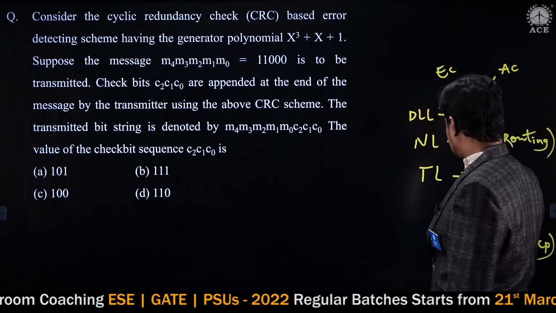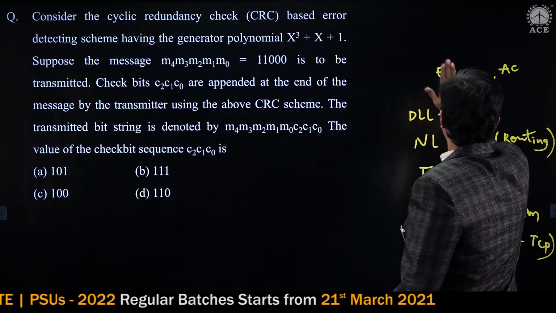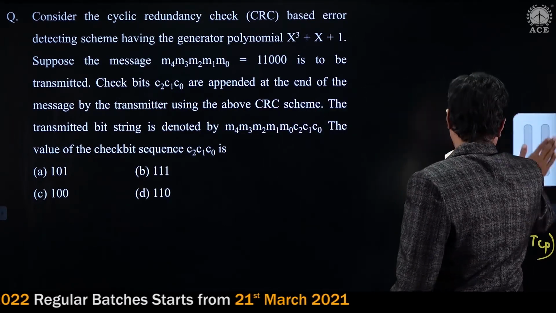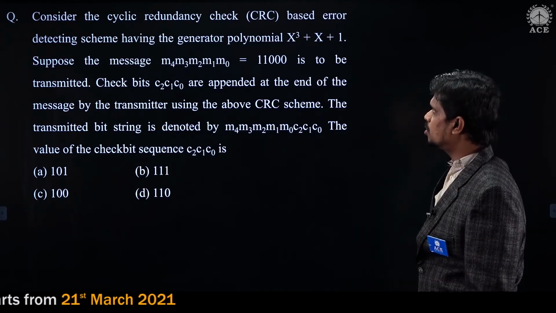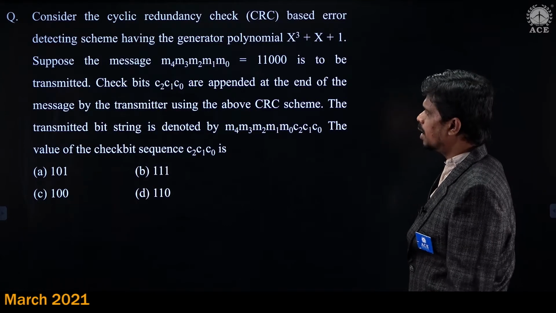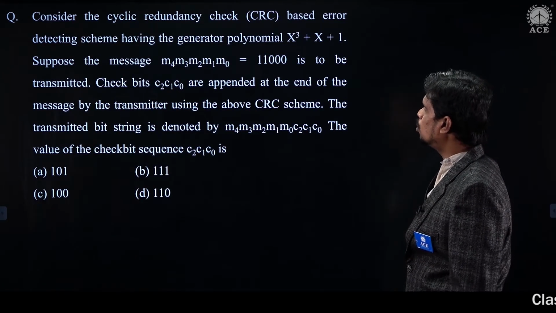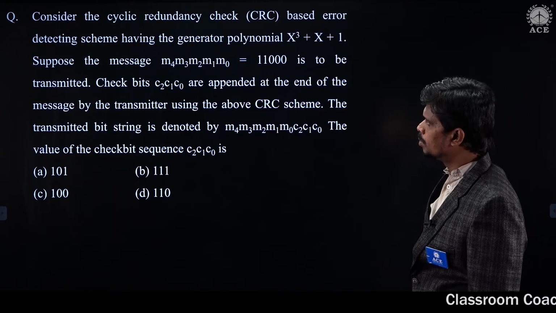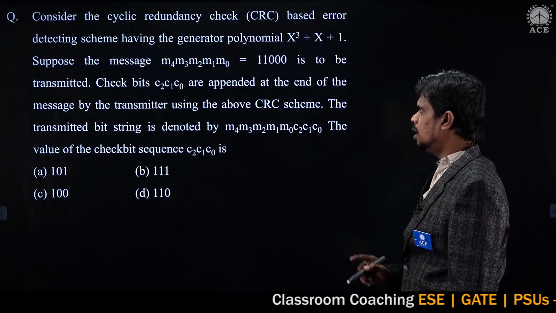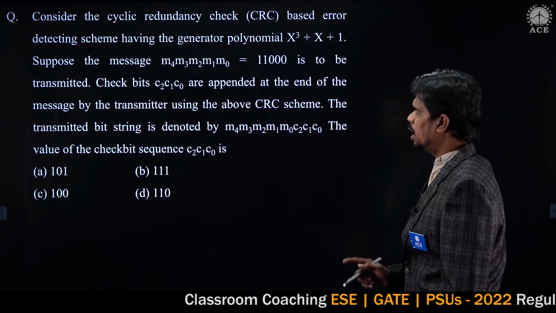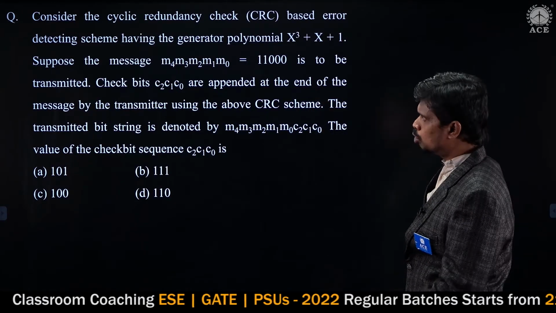Look at the question statement here. Consider a cyclic redundancy check based error detection scheme having the generator polynomial x cube plus x plus 1. Suppose the message m4, m3, m2, m1, m0 equals 11000 is to be transmitted.